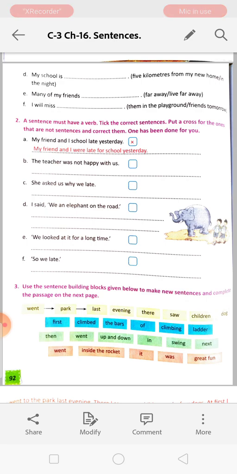She asked us why we late. It is wrong. She asked us why we are late. Or we can write, she asked us why we are late. I said we an elephant on the road. It will be a cross, and then we have to write, I said, comma, we saw an elephant on the road. Okay? We looked at it for a long time. Yes, it is a correct one. So we late, wrong. So we are late.